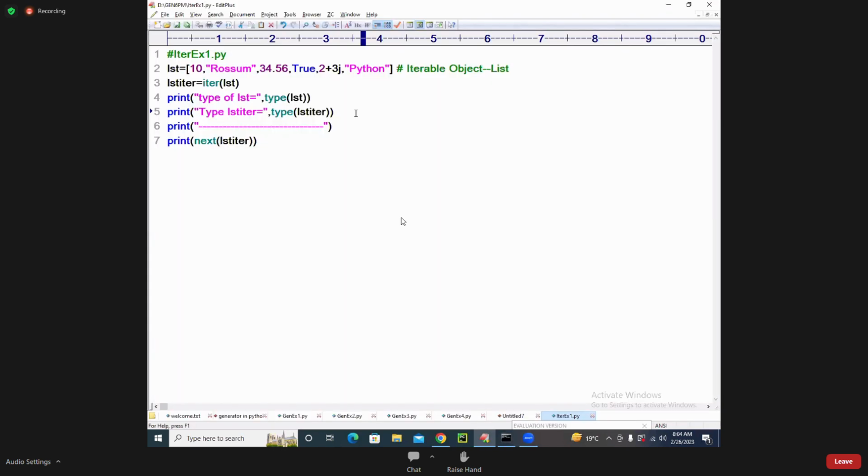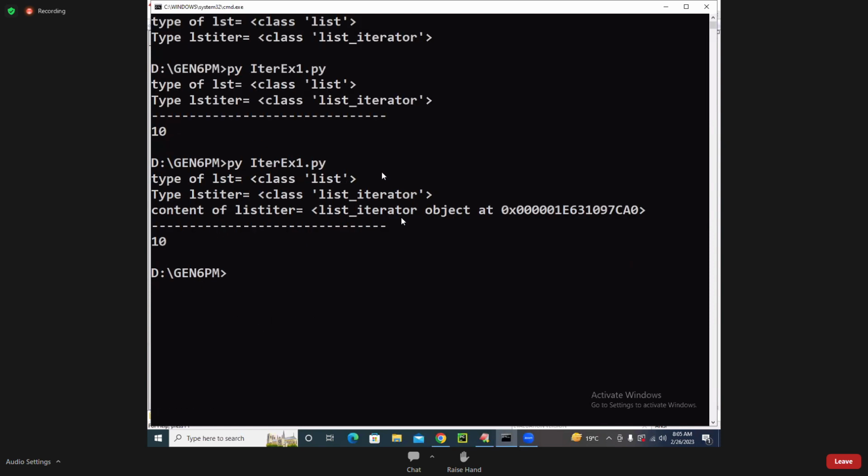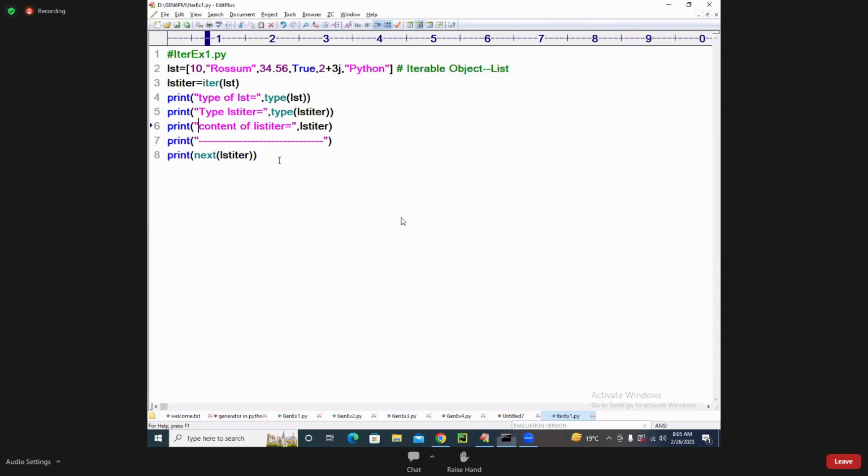If you print the value all at once, you see, print this. Content of lst_itr is equal to, comma, lst_itr. I'm writing it within the double quotes here. It will give you the memory address. It gives you a memory address: list iterator object at, like a generator at. Now you are getting the value. Now how do you get the remaining values?